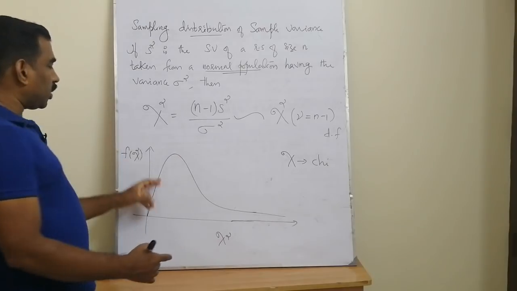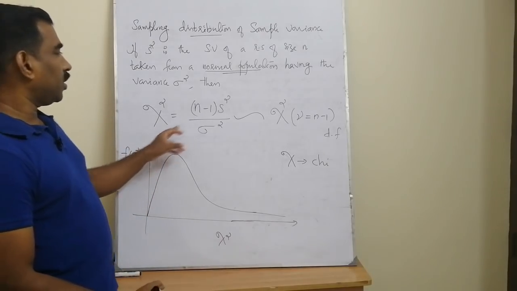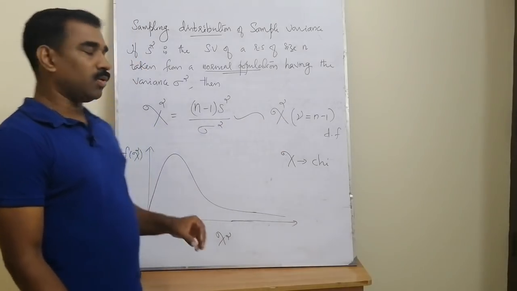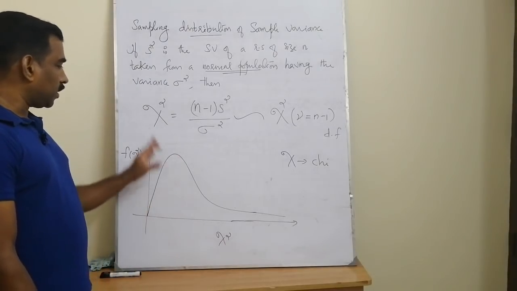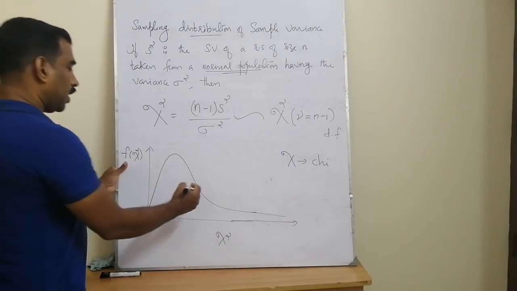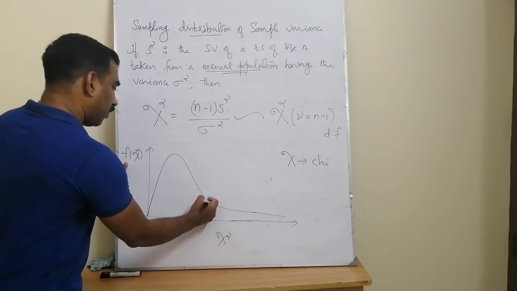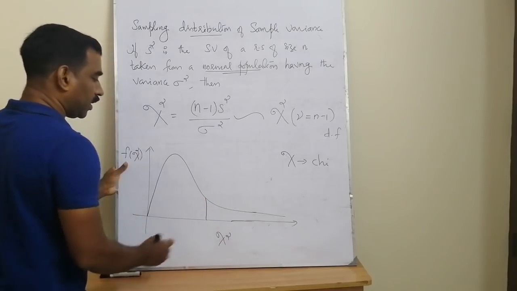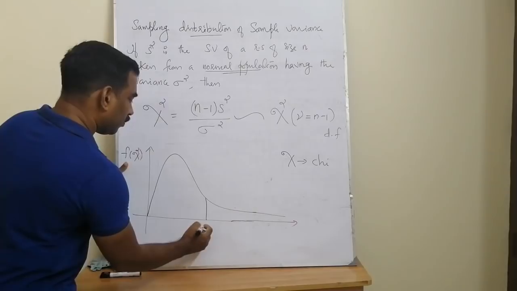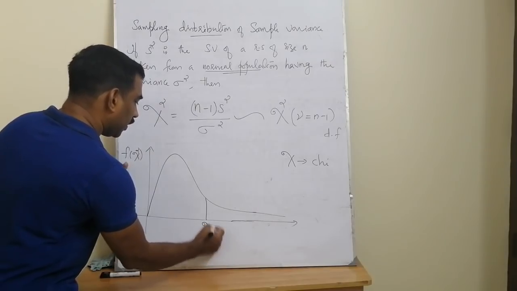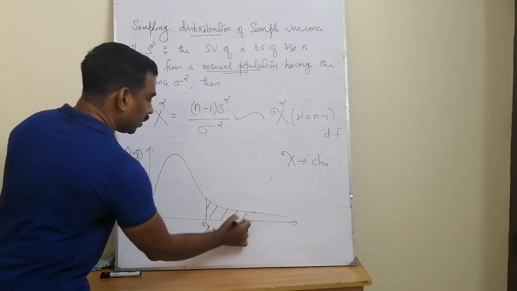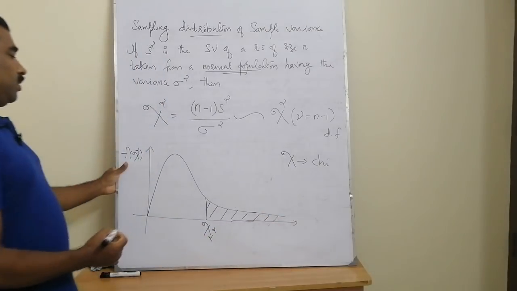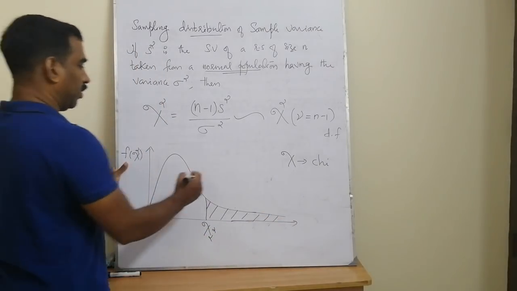We can have different shapes for this chi square distribution, depending on the parameter nu equal to n minus 1. As the sample size changes, the shape also changes, and the probability values are given by the chi square table. Suppose this is some ordinate, say chi alpha square, and these tail probabilities are given in the chi-square table.